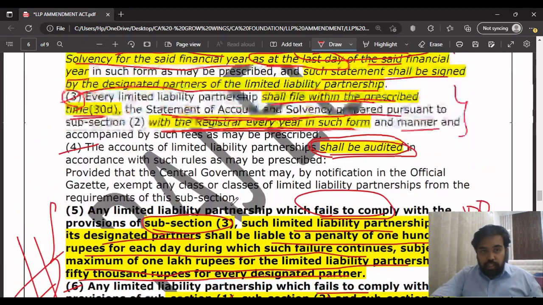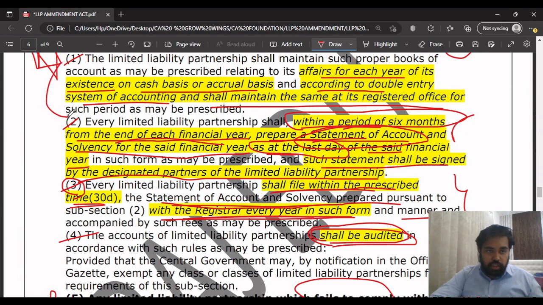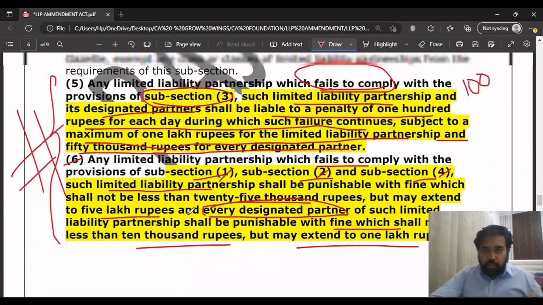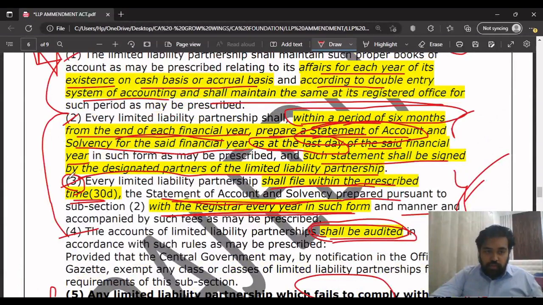And for these 3 points, separate penalty is there. For this separate penalty is there, right? Understood. That's what they are saying. That's why, because this point is very important.